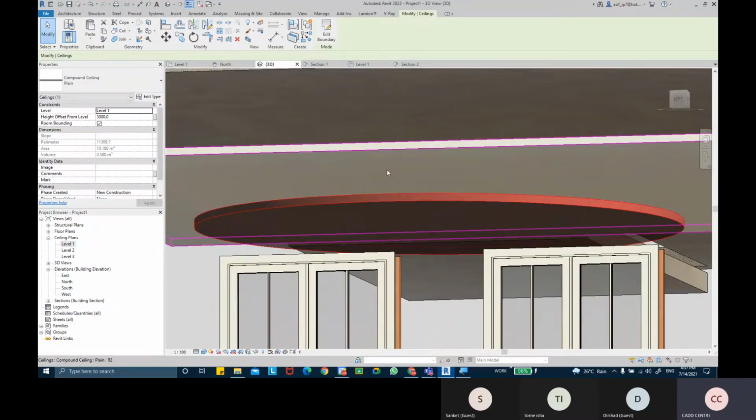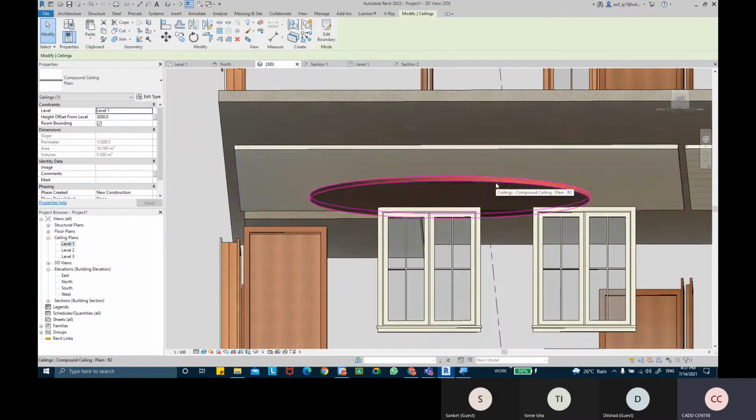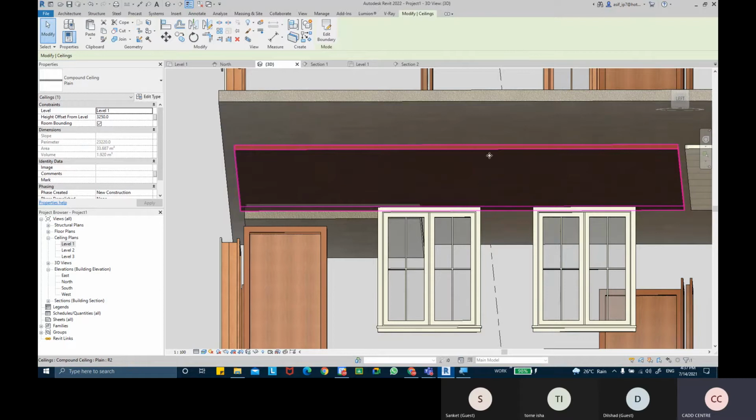What if I want a cut in this ceiling actually, the ceiling above that I've created basically? So maybe I don't want this. It should be cut inside this ceiling only basically. Okay, so I'm going to select this ceiling and take edit boundary, which will allow me to edit that ceiling.